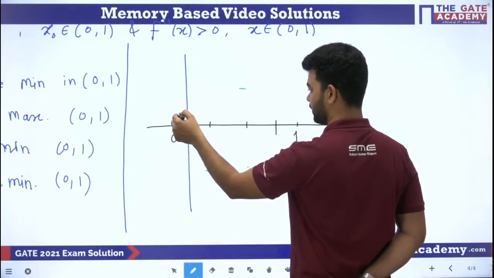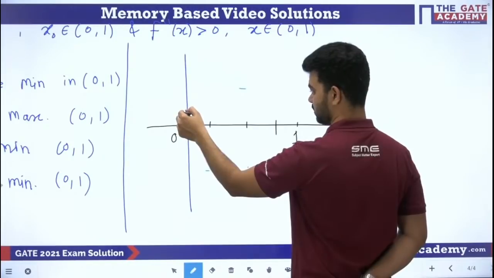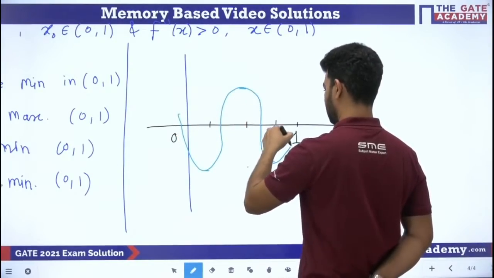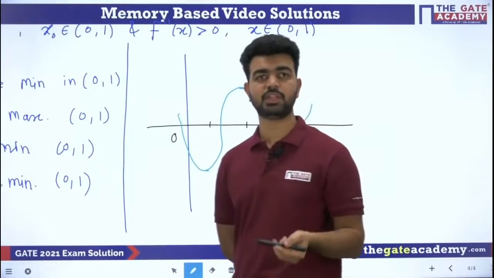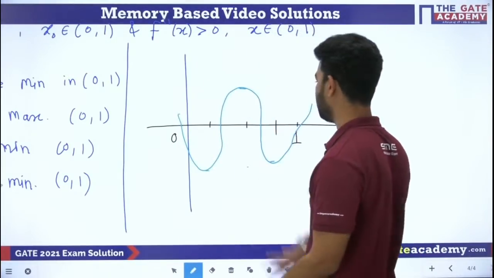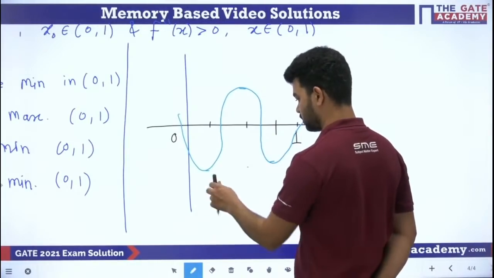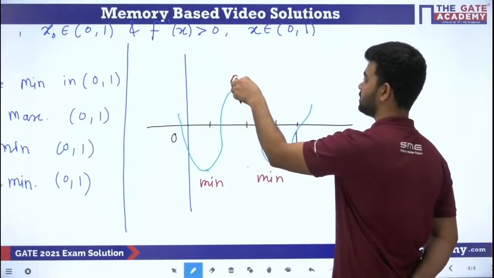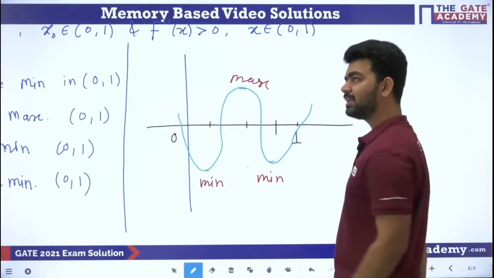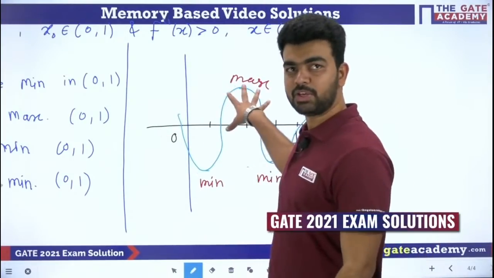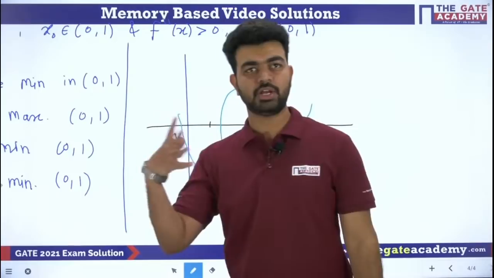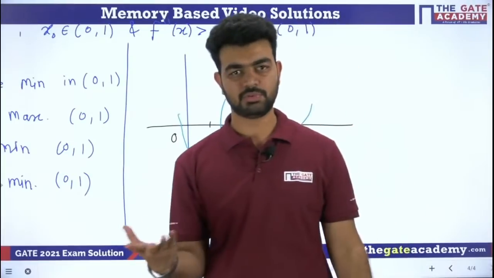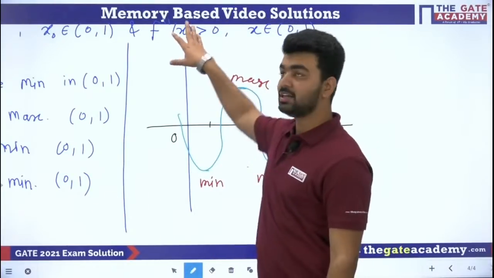We don't know how the graph is exactly going, but suppose between 0 to 1 there are 3 stationary points, then the graph should be going like this. This is minima, this is also minima, and this is maxima. This is not the exact graph, we are just taking an example of 3 stationary points, so approximately the graph will be like this. But the second condition is also there.